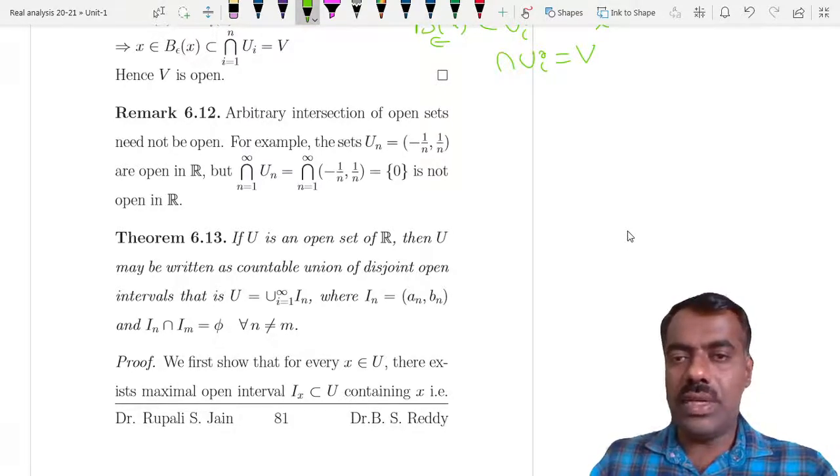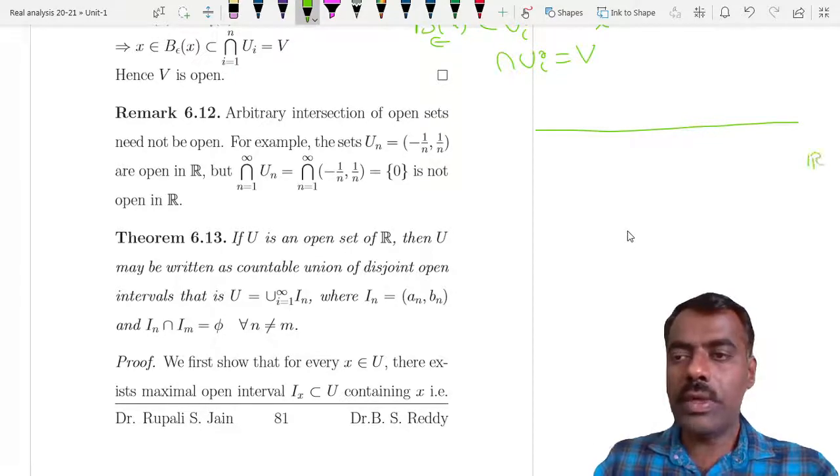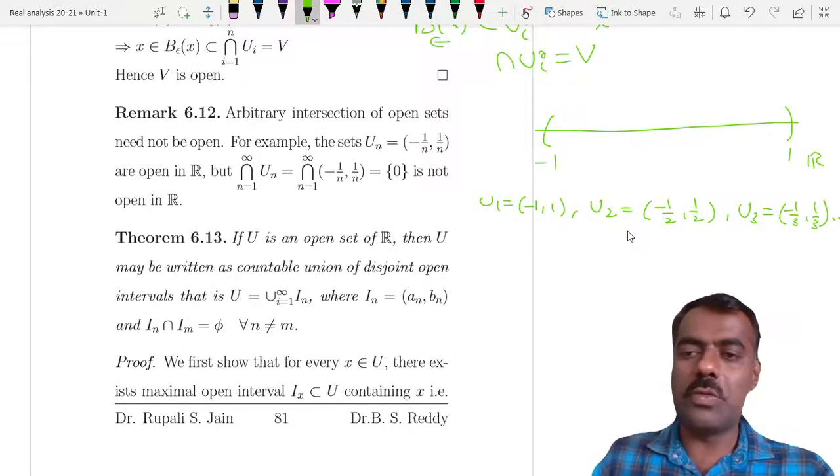You take R, the real line, and then you consider the open sets (minus 1 by n, comma, 1 by n). The first one is minus 1 to 1. That means your U1 is (minus 1, 1), U2 is (minus half, half), U3 is (minus 1 by 3, 1 by 3). So you can see that they are getting smaller and smaller.